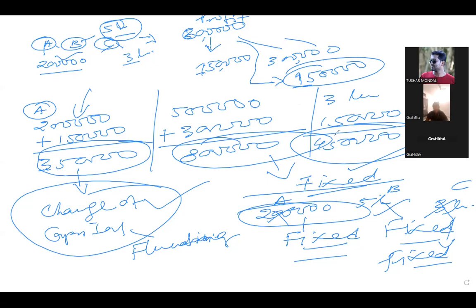So the maintaining of those records, we maintain the partners' capital account, to record all the benefits or profit the partners get from the firm. So this capital account can be fluctuating or fixed. I hope it is clear.